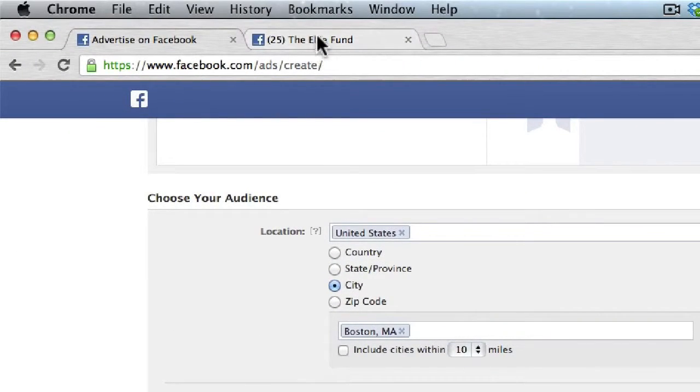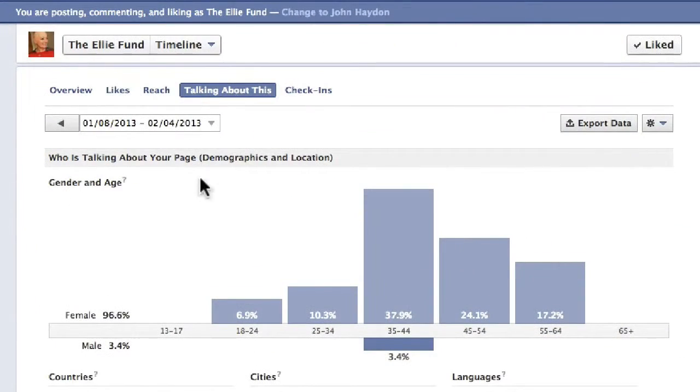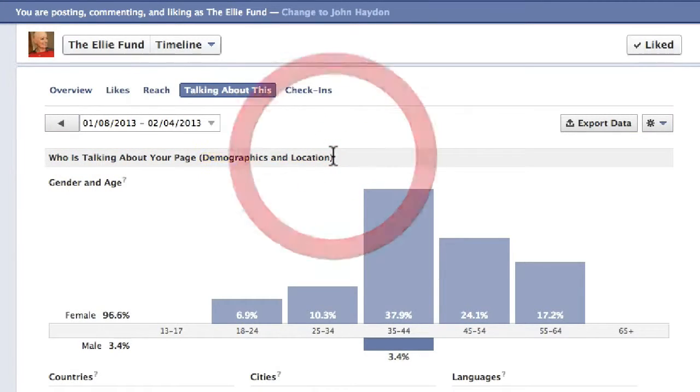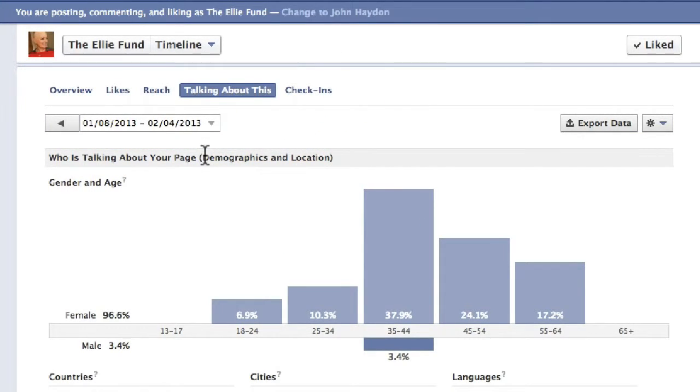Okay. So the point here is that we're basically leveraging information on how people have behaved in the past to target our Facebook ads more effectively so that we get the desired action.